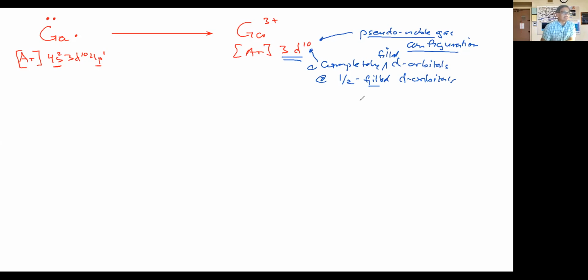We were able to see yesterday when we were talking about this that if we take an atom like iron, let's take a look at iron really quickly here. Iron also has a configuration similar to this. We left off with iron yesterday. Iron has the electron configuration of argon, and we have 4s2 and 3d6: 1, 2, 3, 4, 5, 6. So 3d6. That's the electron configuration for iron.